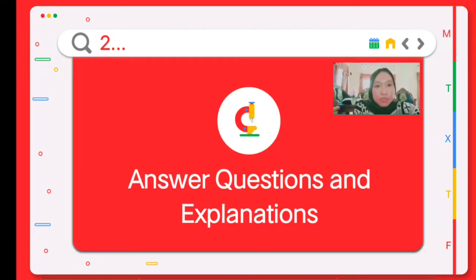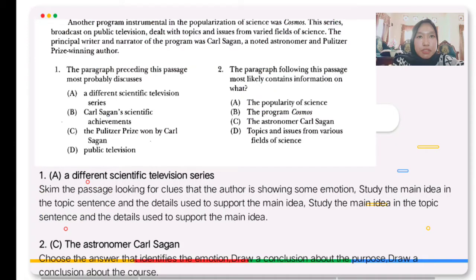Part 2, answer questions and explanation. A program instrumental in the popularization of science was Cosmos. The series, broadcast on public television, dealt with topics and issues from varied fields of science. The principal writer and narrator of the program was Carl Sagan, a noted astronomer and Pulitzer Prize-winning author.